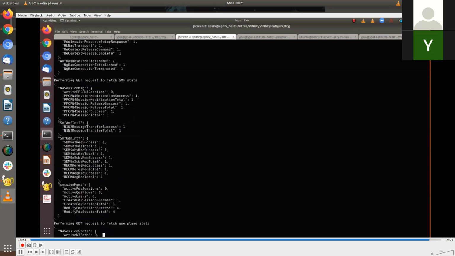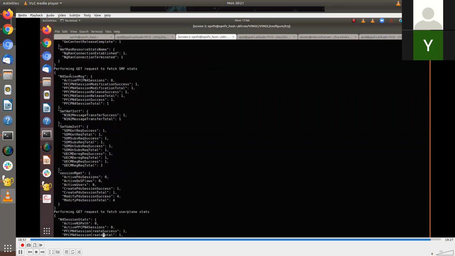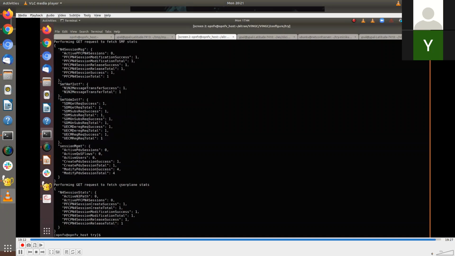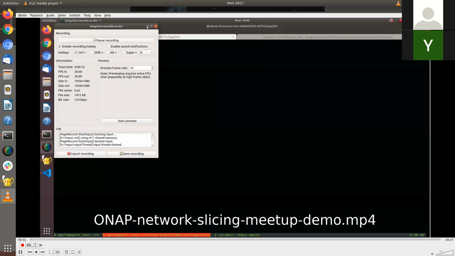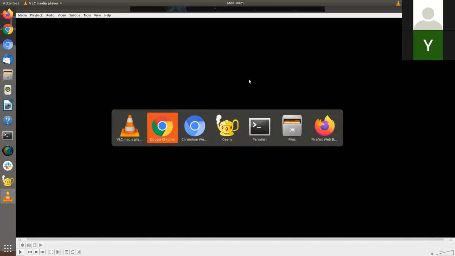And then we perform SMF statistics. You can see N4 session parameters are reflecting there, which all match one request, because we have provisioned only one NSSAI and one PDU session has been created corresponding to it. And the user plane statistics with respect to PFCP is reflecting here, which is success in this case. So if you create multiple slices, these statistics will be higher in number. So this is what we had for the demo.